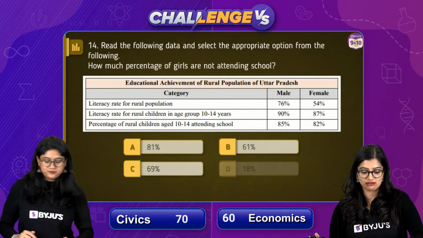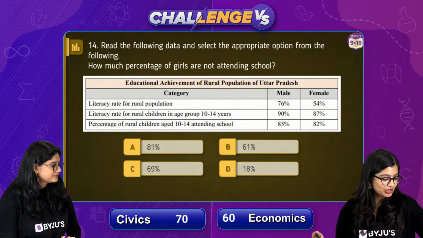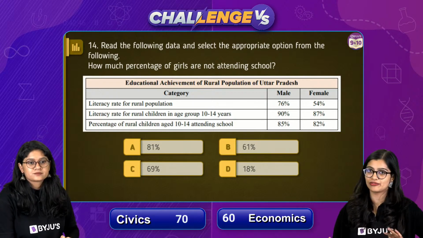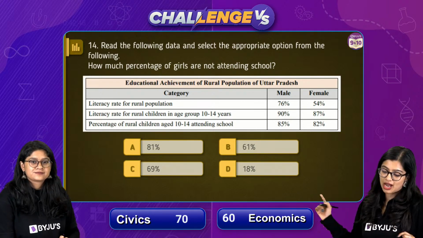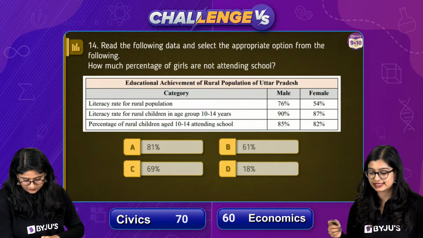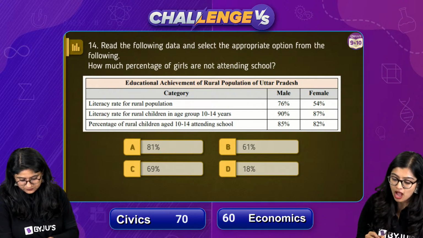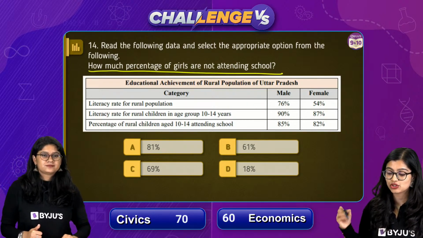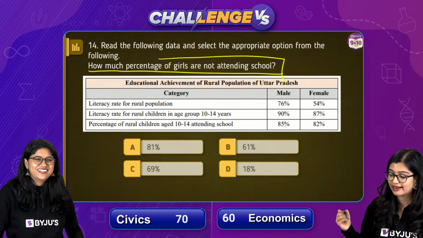Yes, we have another table-based question. Actually, for economics and development, you will get a lot of table-based questions, okay? So again, you have some data given to you and you select the appropriate option. How much percentage of girls are not attending school?